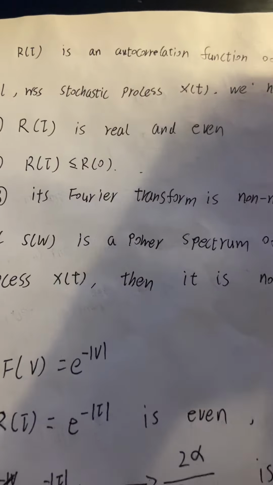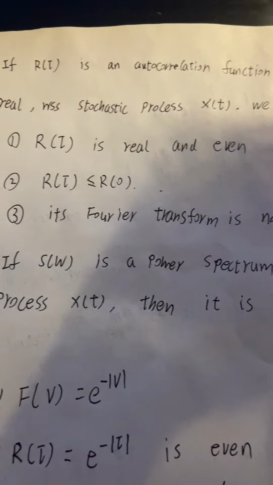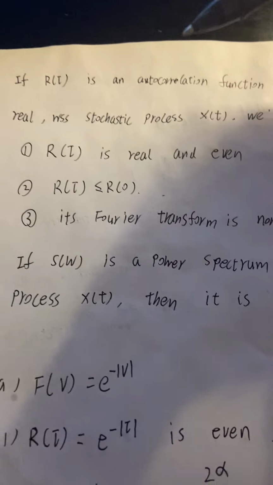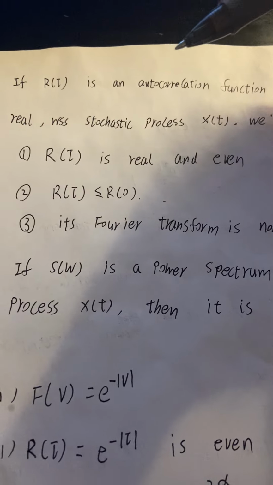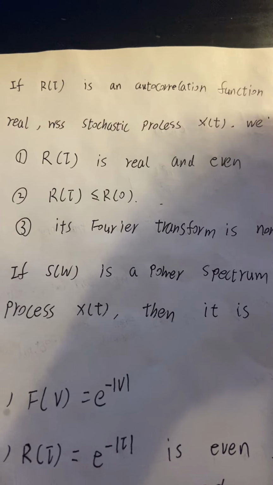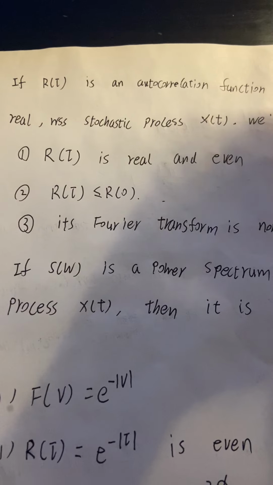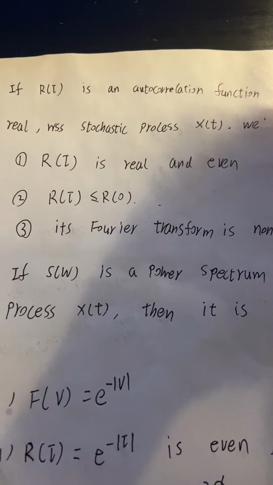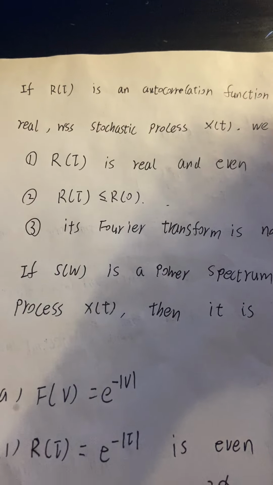So we have these three functions, and these three functions may represent an autocorrelation function of a wide-sense stationary stochastic process by setting v equal to tau, or a spectral density function by setting v equal to omega, or both. So which function f of v may represent either or both?